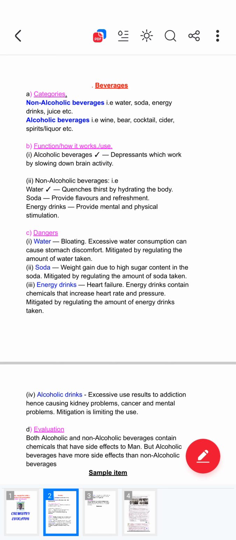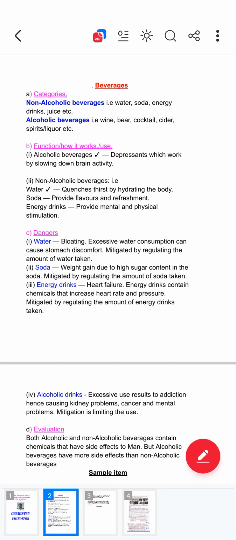You think that maybe alcohol might have disturbed that person. So that's how we talk about beverages. In the beverages category, I have said non-alcoholic beverages, then another category, alcoholic beverages.